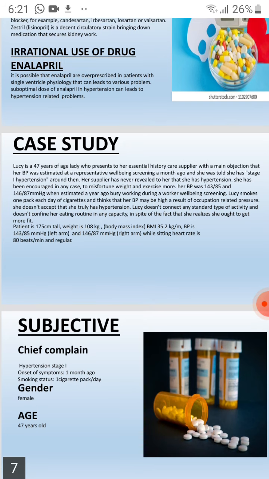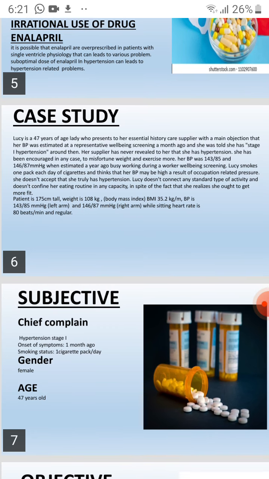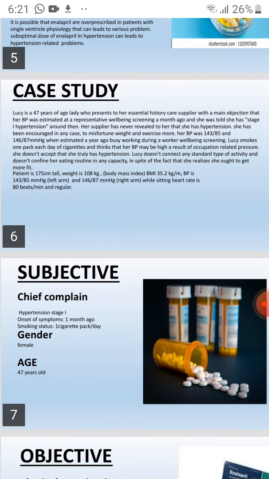Now, if we talk about patient physiology, the patient's weight is 108 kg. She is 175 centimeters tall. Her BP is 143/85 mmHg on the left arm and 146/87 mmHg on the right arm. While sitting, heart rate is 80 beats per minute and regular.